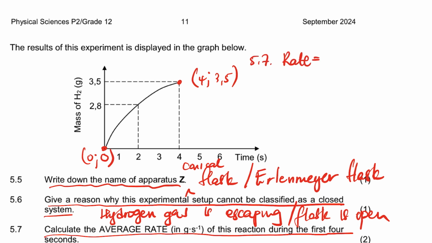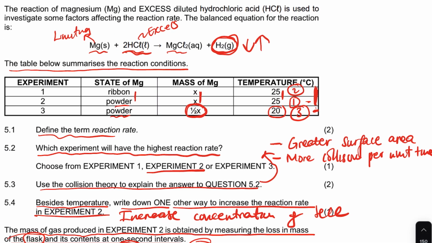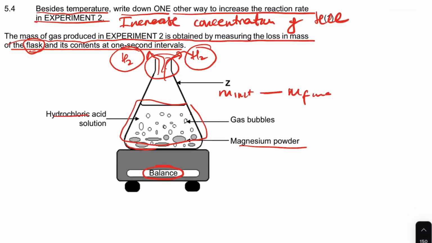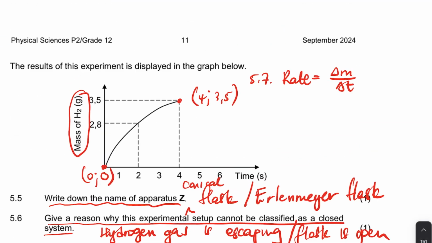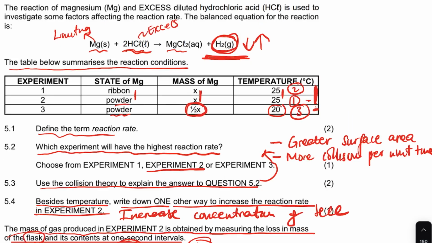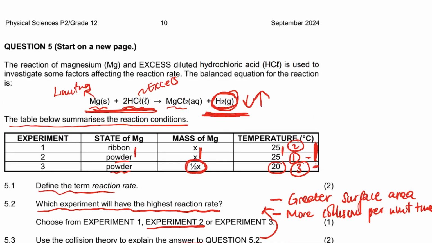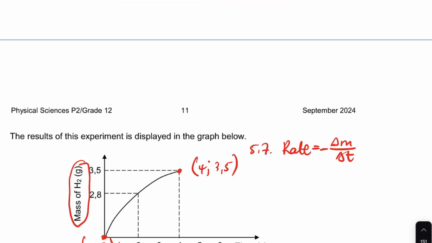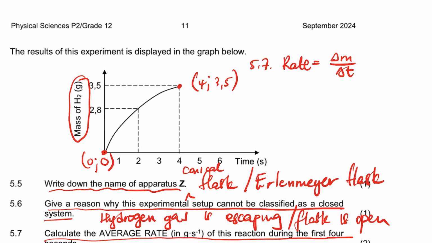5.7, the rate is equal to, here guys, change in mass over change in time. Wait a minute, when does the rate equation have a negative? You have a negative if it's a reactant that you see. We're going to calculate the rate of hydrogen, and the hydrogen is the product, so it's going to be positive. You leave it as positive. But if you were calculating the rate of something in the reactant, you would put the negative here, right? I hope that makes sense.